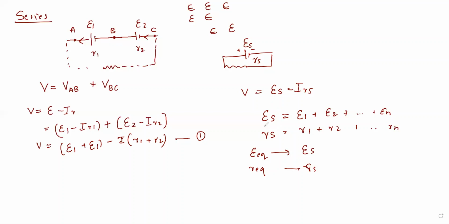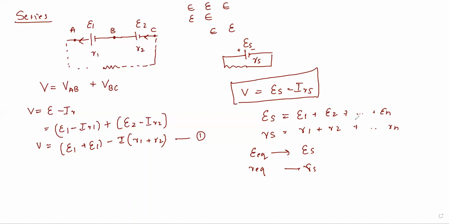Both are the same. So this is the derivation for the series combination of cells, and this is the expression. Understood? When you write the expression, write these two lines also, where ES is equal to E1, E2, E3, so on up to En, and RS is equal to R1, R2, R3, so on up to Rn. So this is the expression for the series combination.